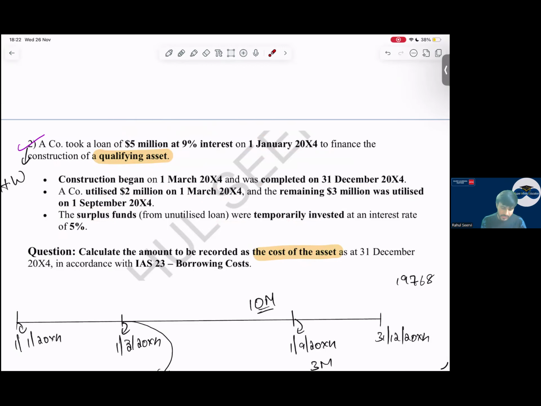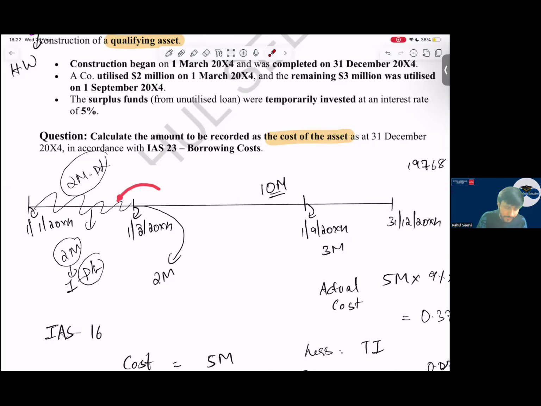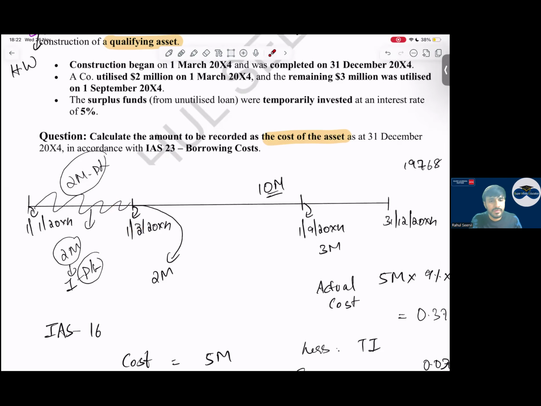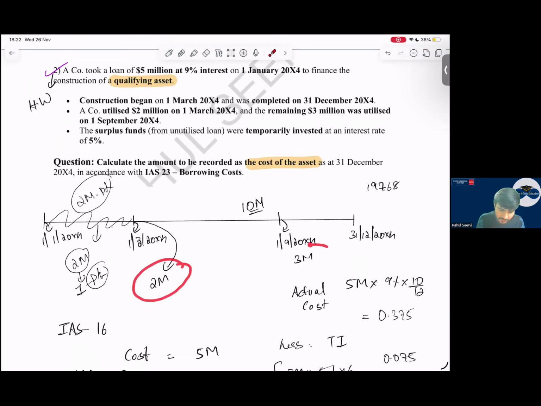Now everyone, the loan is taken on this day but the construction is starting on this day. So for these 2 months, where will you record the interest expense? In P&L, sir. In these 2 months we have invested the funds and we got income. That also will go to P&L. Simple. From 1st March, we will capitalize it. So on this day, we are using 2 million, 3 million.